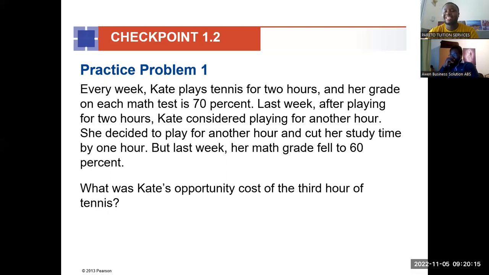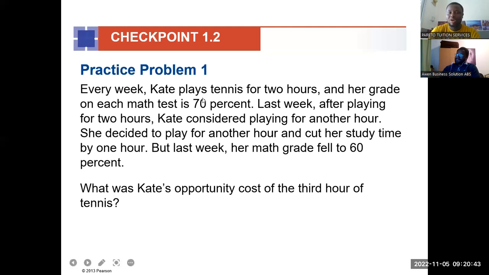Remember, whatever choice we make, there's a trade-off. In a day, we have exactly 24 hours. So if you are doing more hours for one activity, you have to do less for the other. So as she added 1 hour to the tennis, she had to cut her study time by 1 hour. And by doing that, her maths grade was 60%.